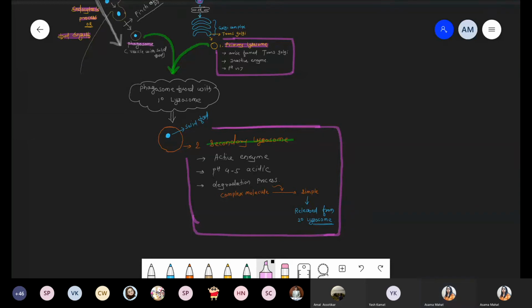Done? Okay. Should I continue with the third? तो हमने primary lysosome देखा. We discussed the secondary lysosome. Now we are talking about residual bodies. Number third.